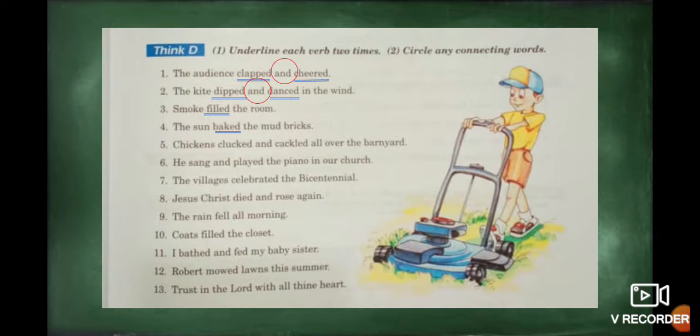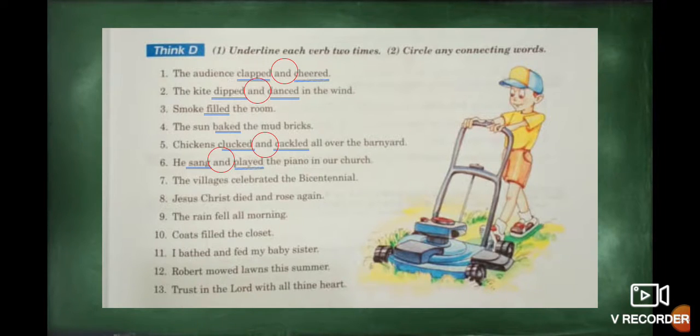Chickens cluck and cackle all over the vineyard. In this case, the first one is cluck, and then we have cackle. Okay, and the connecting word, and. Number 6, he sang and played the piano in our church. Okay, sang, played, and the connecting word, and.